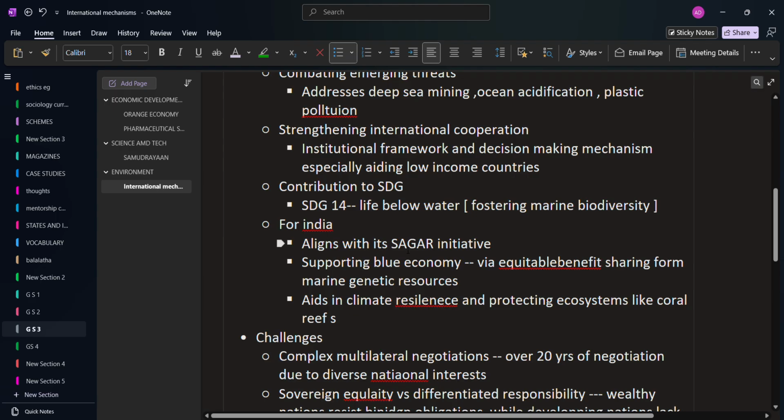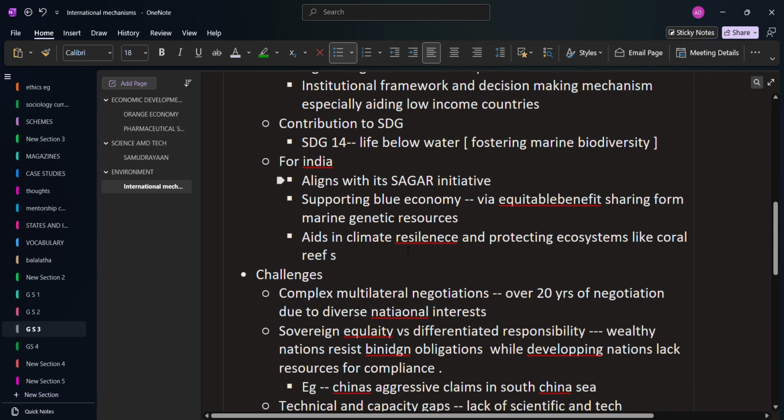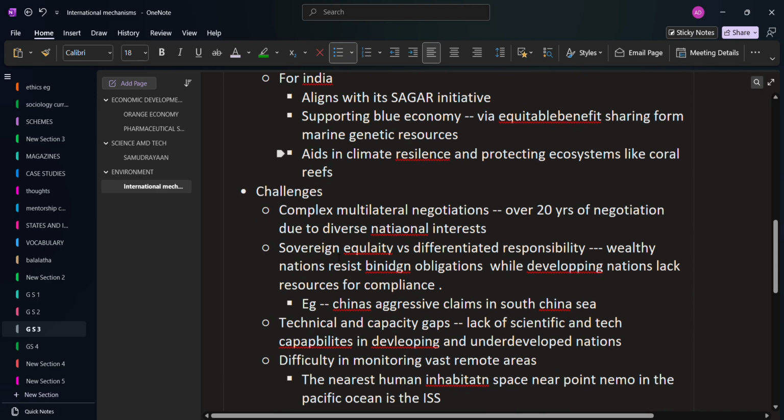So India will also be benefited with equitable benefit sharing, and it aids with the climate resilience initiatives and the protection of the coral reefs and the coral ecosystem. We know the Lakshadweep Islands of India is a part of this. It's a coral island, and we have been seeing some environmental issues there. So it aids us in conservation of the Lakshadweep areas.